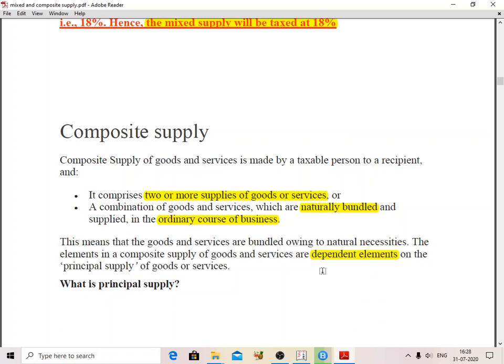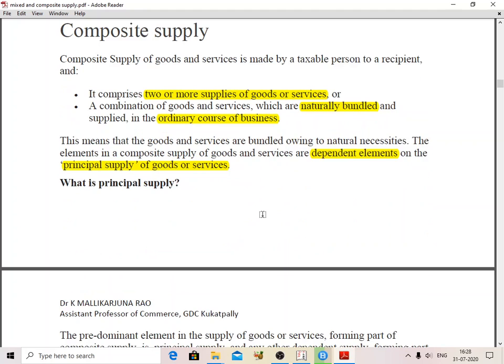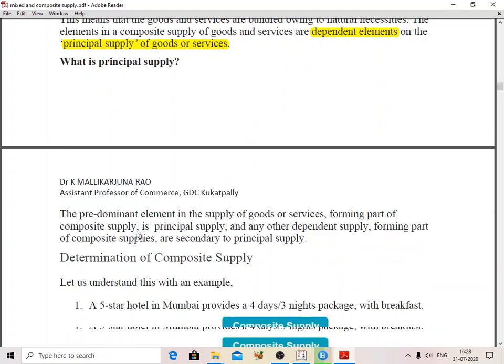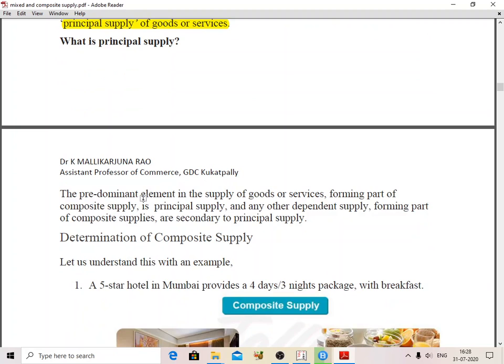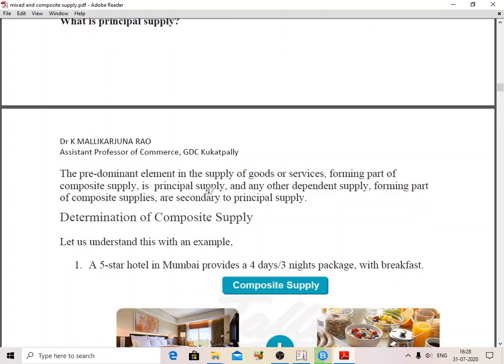So the basic principle of composite supply is that the predominant element in the supply of goods or services forming part of a composite supply is the principal supply, and other dependent supplies forming part of the composite supply are secondary to the principal supply.